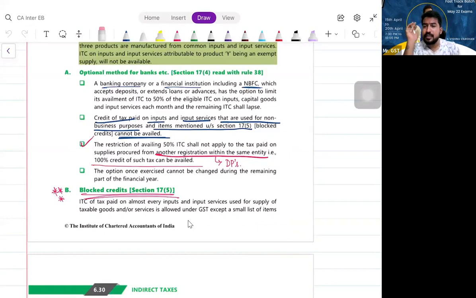Is that clear? That means, simply, I am purchasing something and selling something. If my sale is exempt from GST or not taxable, on my purchases I cannot avail ITC. Is that clear?